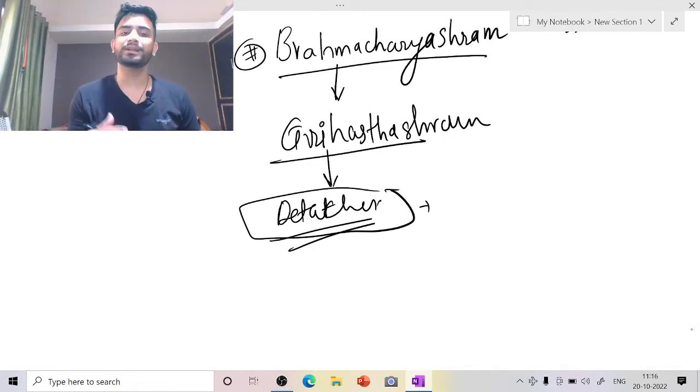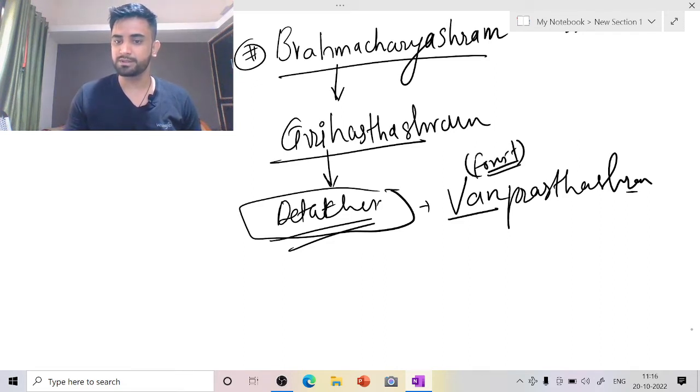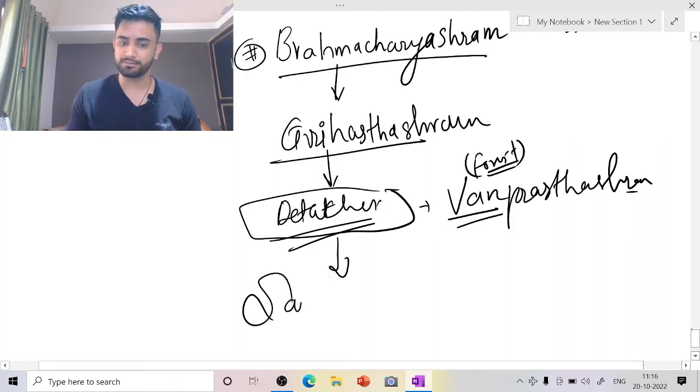Here person detaches himself from family life slowly and gradually. We call it as vanaprasthashram. Van means forest. So here usually a person leaves his home and lives in forest. And last is sannyasashram.